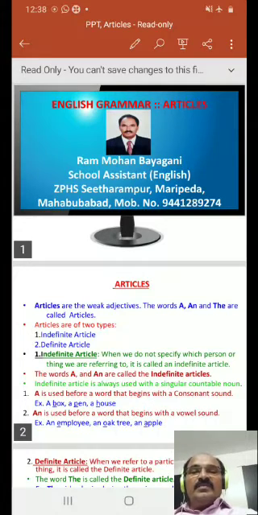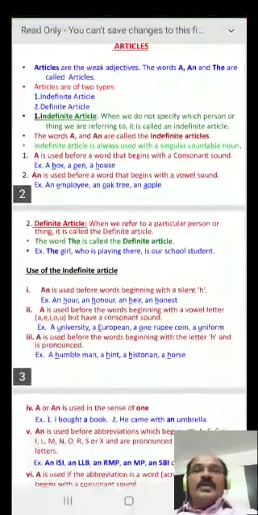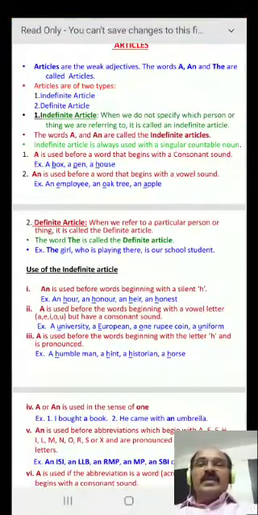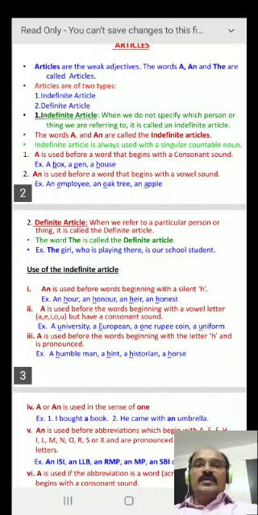Let us see the use of an. An is used before a word that begins with a vowel sound. For example, an employee, an oak tree, an apple. In these examples, employee a is a vowel sound, oak o is a vowel sound, apple a is also a vowel sound. So before vowel sounds we use an.